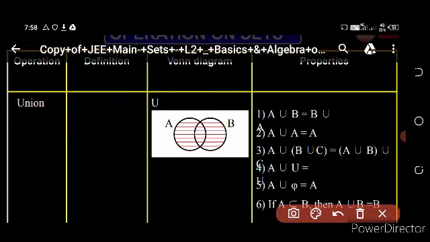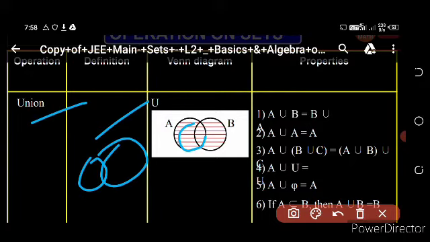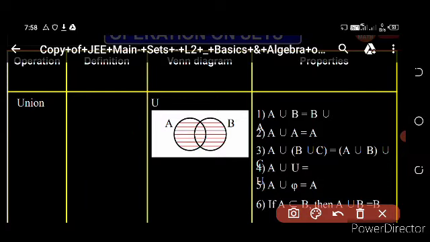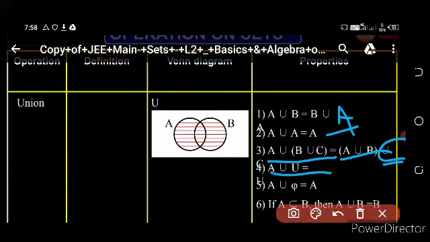First we know union. The definition of union: if we consider this is a set A and this is a set B, then the union is all the elements of A and B. So this is the example of A union B, and always know that A union B is equal to B union A, and A union (B union C) is equal to (A union B) union C. Similarly, A union universal set is equal to the universal set.